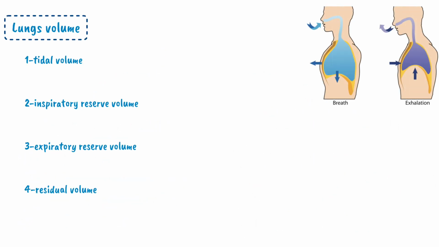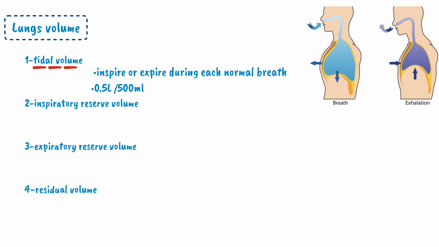The first lung volume is tidal volume. The tidal volume is the volume inspire or expire with each normal breath. Mean whenever a person is breathing comfortably relaxed, and at that comfortable breathing or during the quiet breathing, the amount of air which is inspire or expire is called as a tidal volume. The tidal volume is about 0.5 liter or 500 ml.